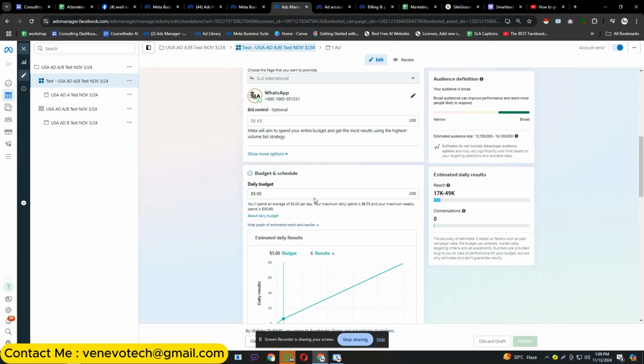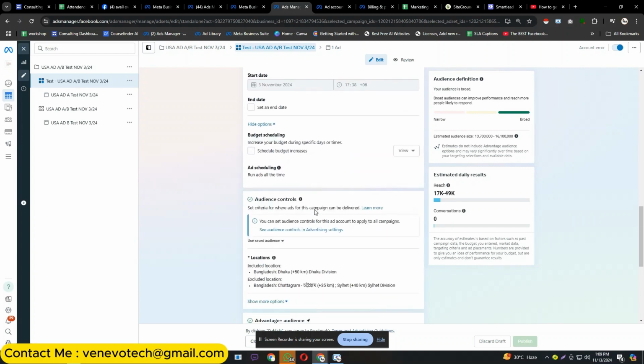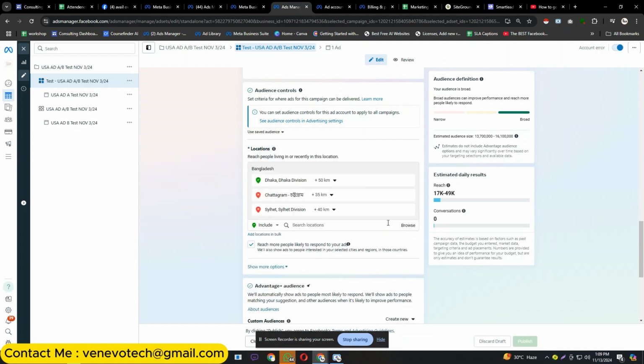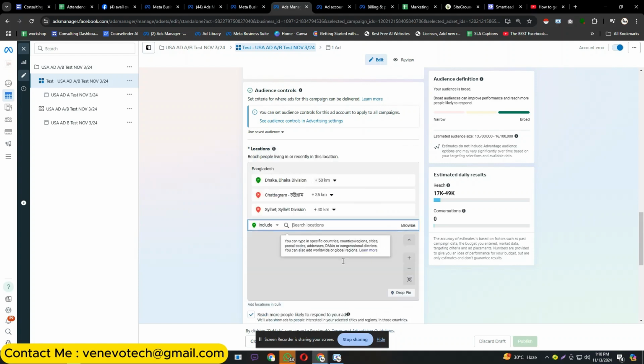Okay, so each and everything was similar, like for the previous ad, Cyprus, and I have included only some desired locations and excluded the locations which I don't need. I always exclude locations if I am targeting a single country, like my country Bangladesh.